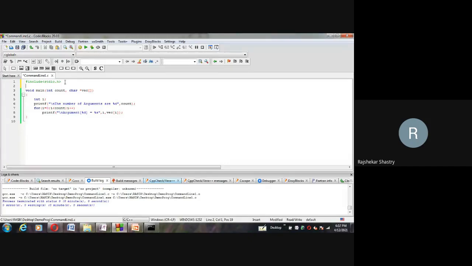Now through this particular program, I have just demonstrated how we can catch the command line arguments. Now what other programming can we do by using command line arguments? Here I'm demonstrating that I want to add all the numbers which are passed by the user. If integer arguments are passed by the user, they should be added. Of course, so many things we can do. Once you use command line arguments, there is no need of any editor to be opened. You just compile, get the exe file, take away that exe file, and run the programs, and they will work as usual.